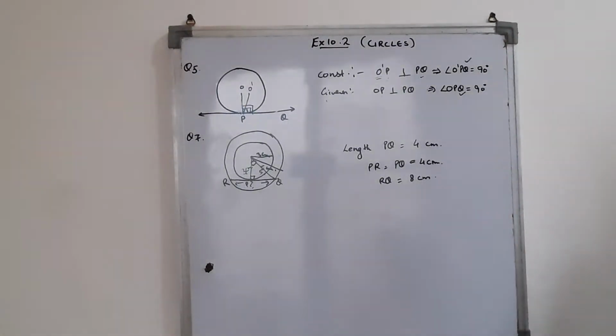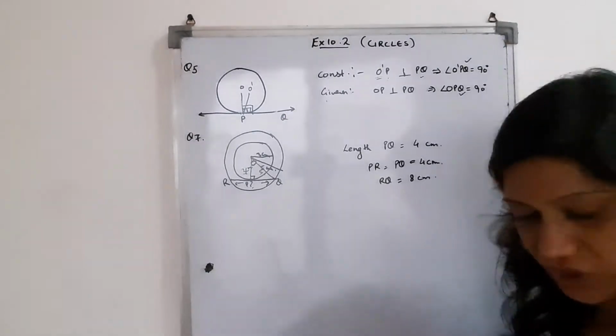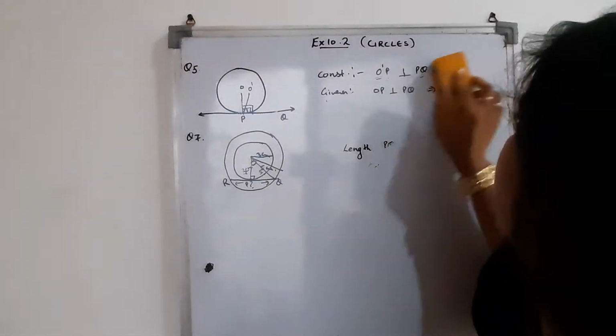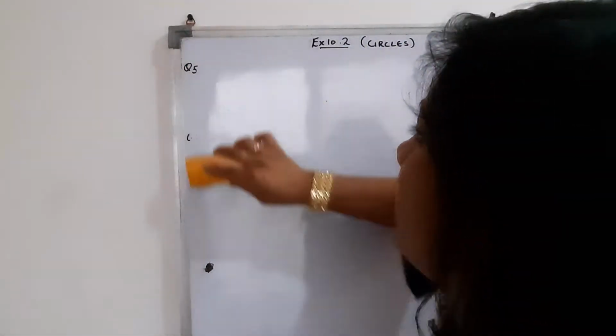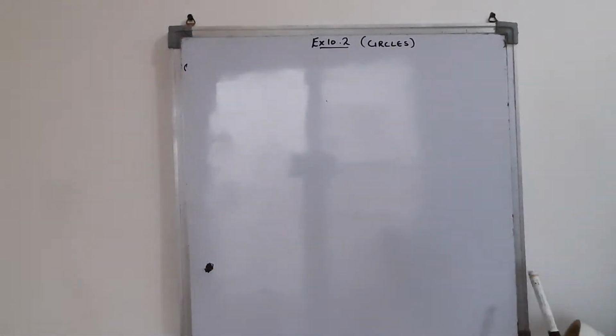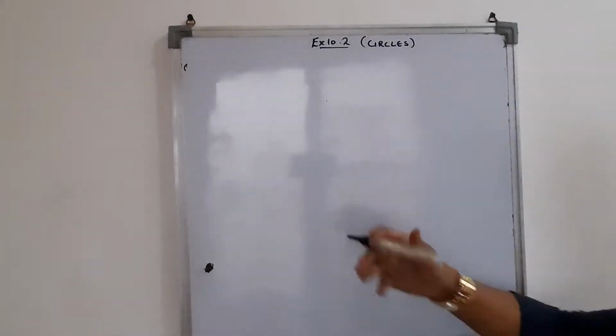Let's come to the 8th question. The 8th question says, a quadrilateral. This is an important question, question number 8. You have to mark in your book, question number 8 to 13. 8 to 13 all are very important questions. Question number 8 is given.